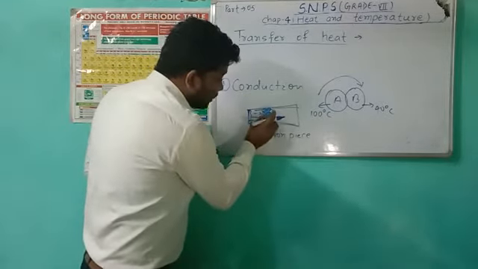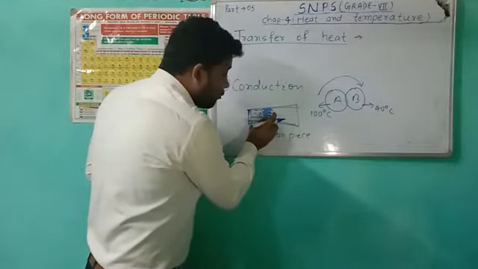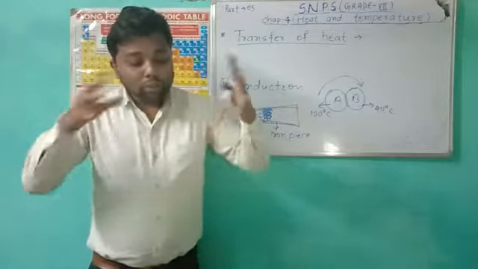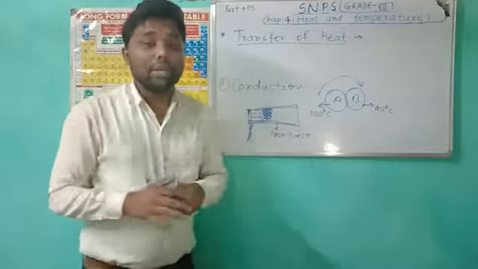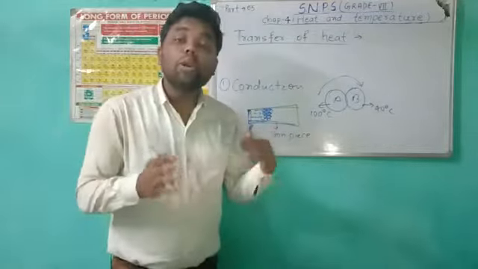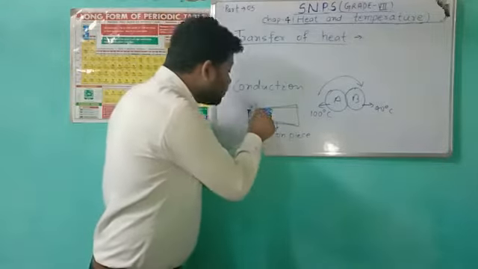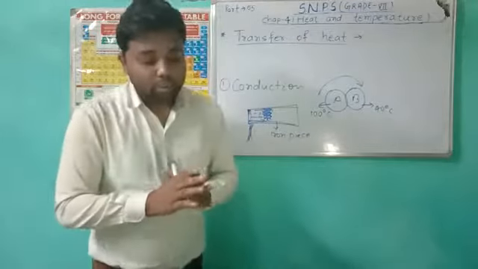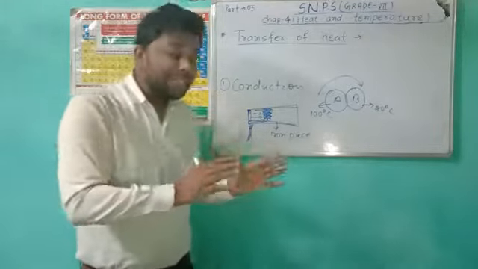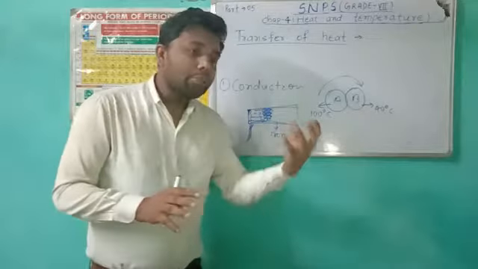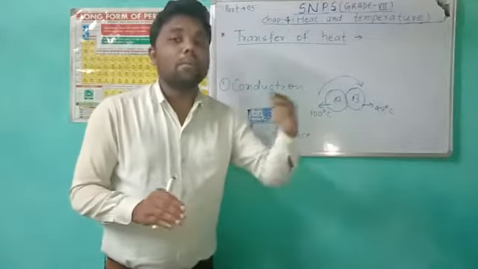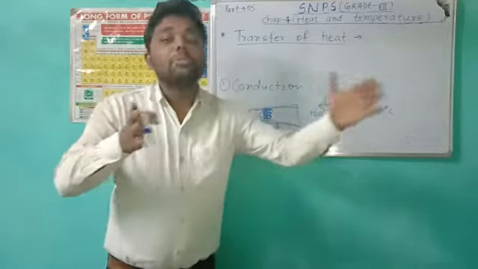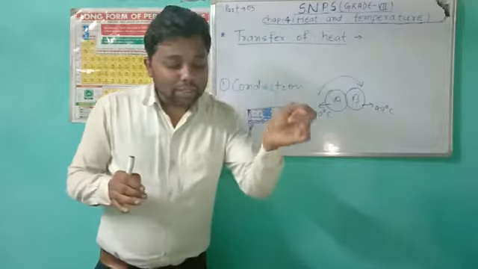Here you can see that the particles are very close to each other, and there is collision of particles without the actual movement of the particles. Here there is no actual movement of the particles of the object from their position. So this is conduction. What is conduction? The heat transfer from a hotter part to the colder part of a body without the actual movement of the particles of that object. So this is called conduction.